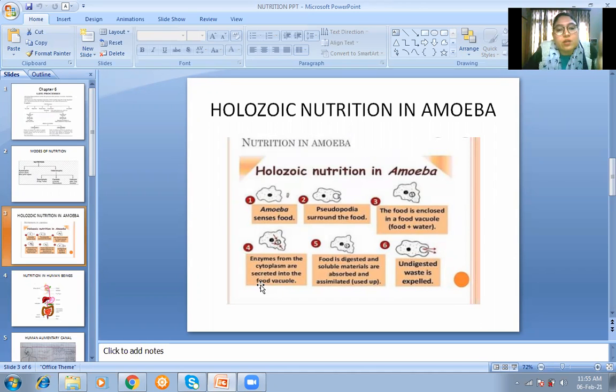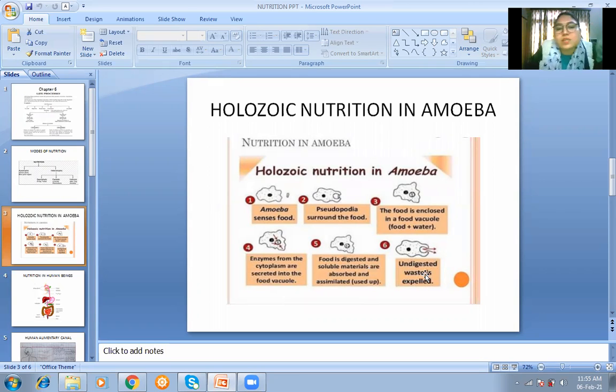Okay, ingestion, taking in the food; digestion, breaking down of vacuole membrane and then digestion of the food particle; and after digestion the nutrients are absorbed and used for various activities, that is called assimilation. Okay, food is digested and soluble materials are absorbed and assimilated, that is used up. So using up the nutrients, that is called assimilation.